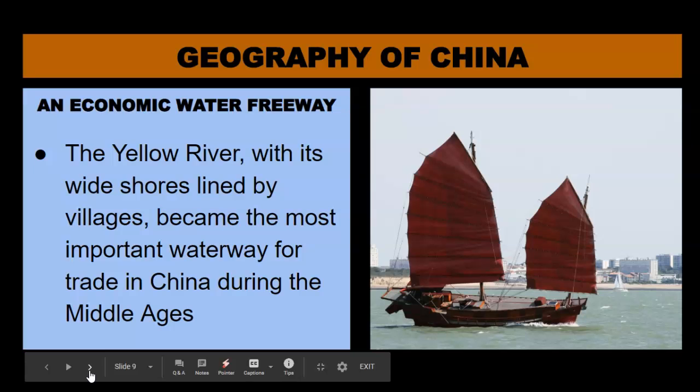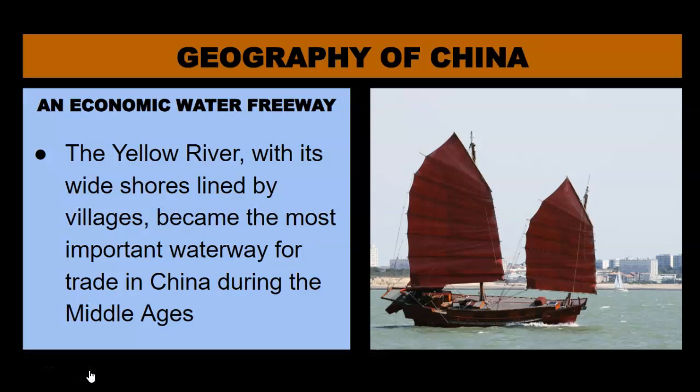Why is the Yellow River a powerful economic force? Well, an economic water freeway. Rivers are water freeways. They can be used for transport. The Yellow River, with its wide shores lined by villages, became the most important waterway for trade in China during the Middle Ages. So not only does water provide irrigation for farms, fresh water from rivers, but it also provides transportation of those farm products to markets where they can be sold.